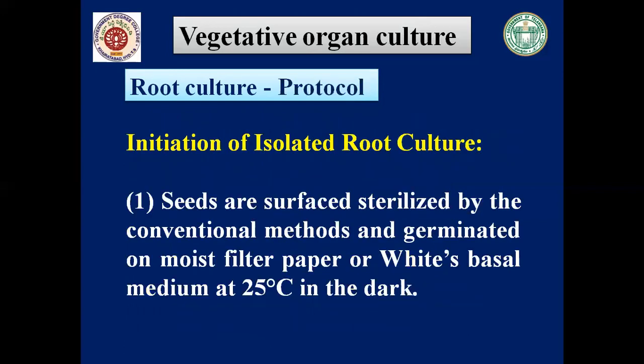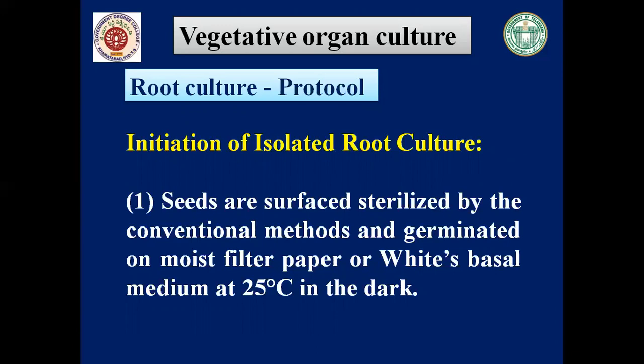So after the principle, now we will see what is the protocol, how the process takes place in a root culture technique. The first one is initiation of isolated root culture. Here, from the selected plant, seeds are taken. Seeds are surface sterilized to avoid contamination, and germinated on moist filter paper or White's basal medium at 25 degrees centigrade in the dark. Okay, so that is the first process.